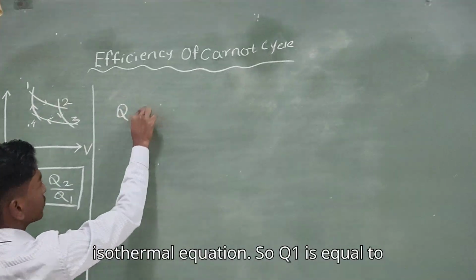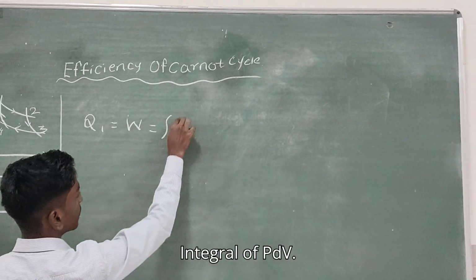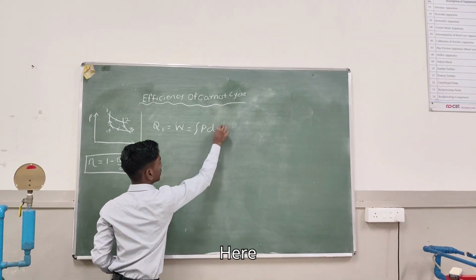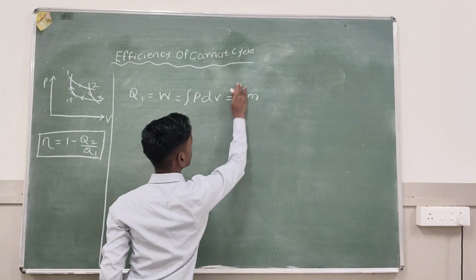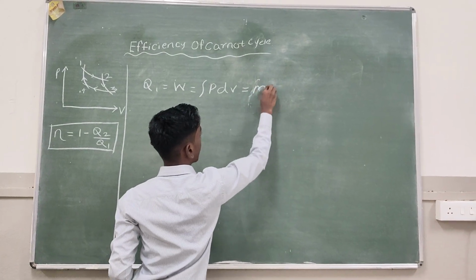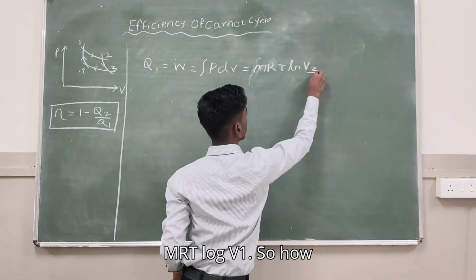So Q1 is equal to W. W means integral of P dV. Here we can write that W = mRT log of V2 upon V1.